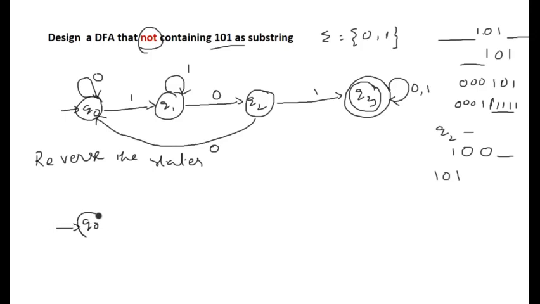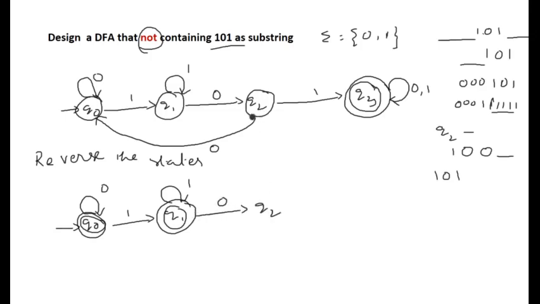Now Q0 is a final state here and Q1 is a final state, without changing the transition directions. And Q2 here is a non-final state, so here we have to make it a final state.